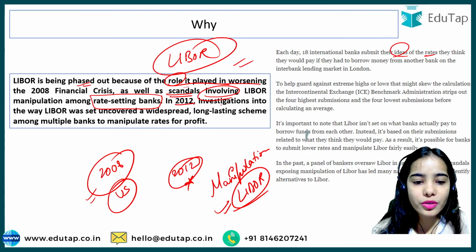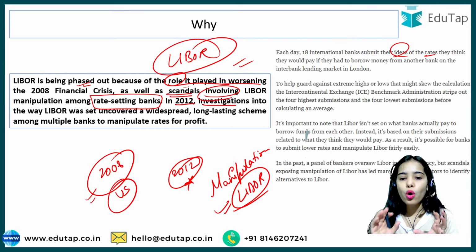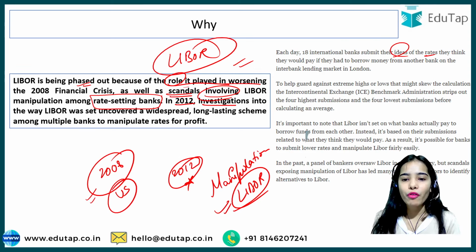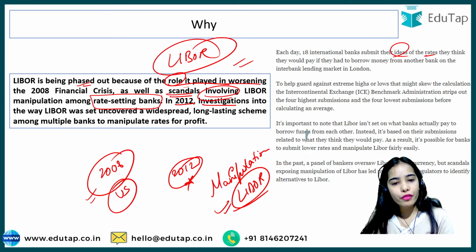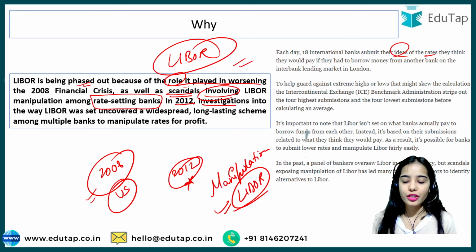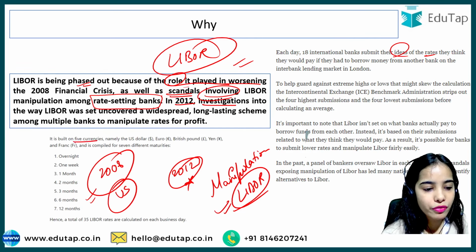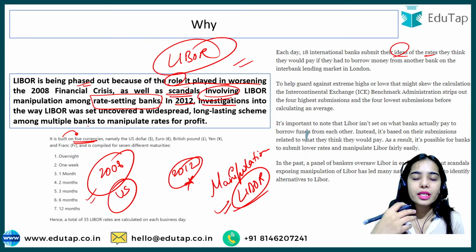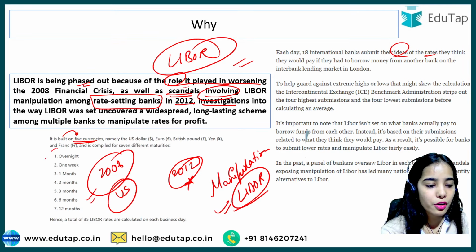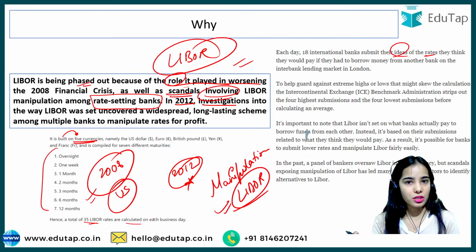rate. In 2012, investigations into the way Libor was set uncovered a widespread, long-lasting scheme among multiple banks to manipulate the rates for their own profit, and that's why now the Libor is being phased out, so that a better measure, a better benchmark, a better reference rate can come for the banks and financial institutions. Okay, so the Libor, I have told you, depends on 5 currencies. It is computed for 5 currencies for 7 maturities. Okay, so 35 Libor rates are calculated on each business day.